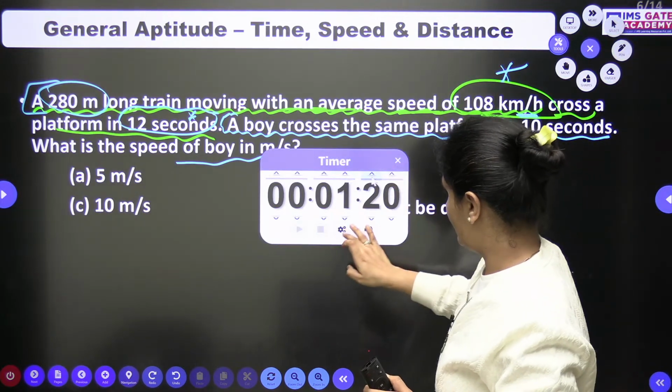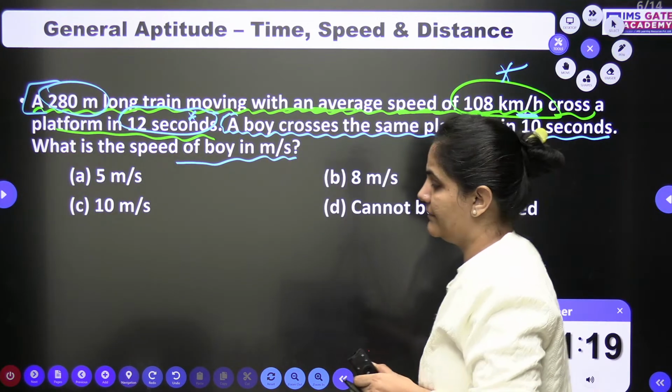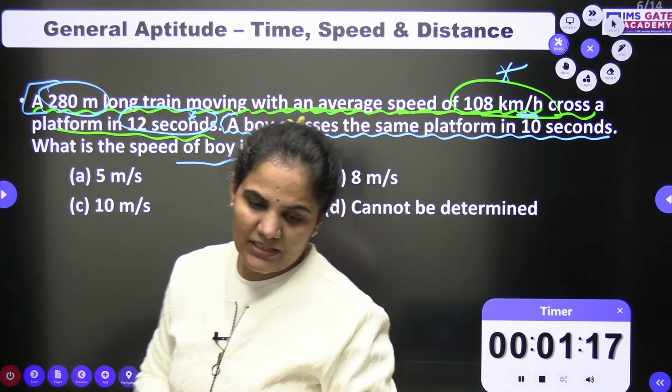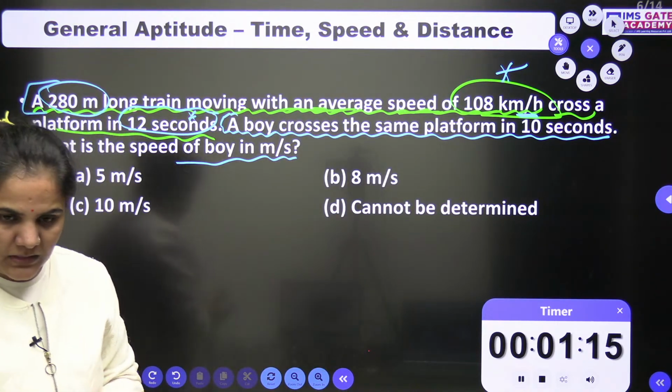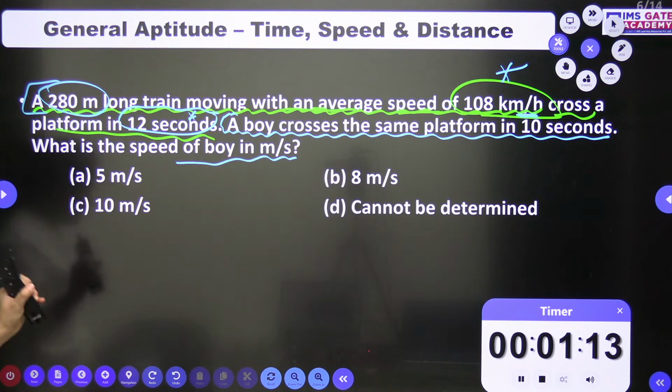So I am giving you less time this time. Very easily you can solve, everyone. Just go for it.